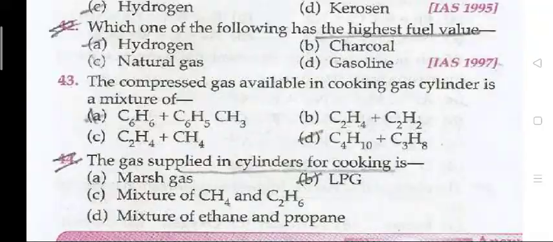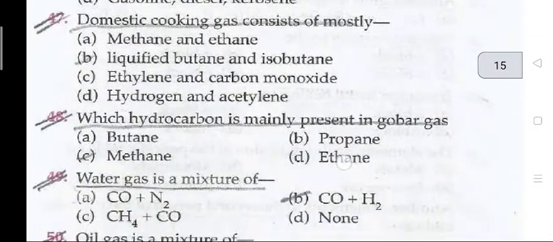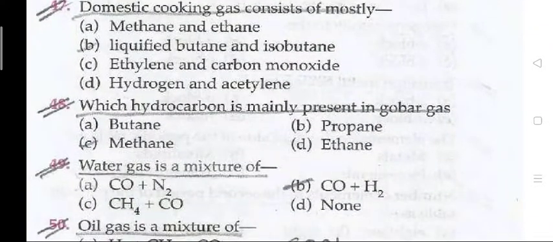The next question 45. Octane number of fuel can be increased by all of these: isomerization, alkylation and reforming. Question 46. The order of appearance of the following with increased temperature during the refining of crude oil is: the right answer is gasoline, kerosene and diesel. Question 47. Domestic cooking gas consists of mostly liquefied butane and isobutane.